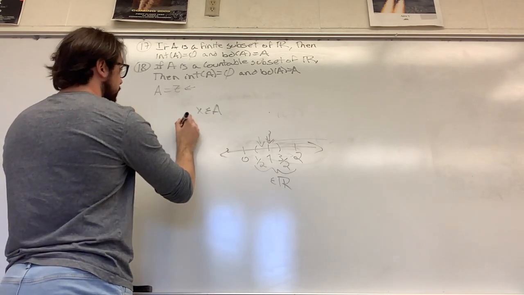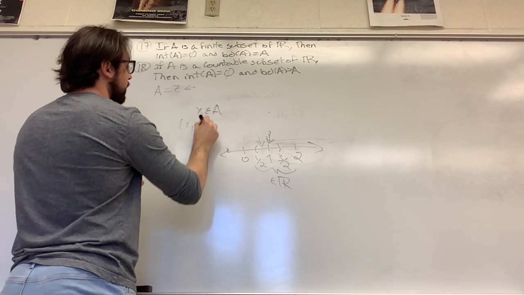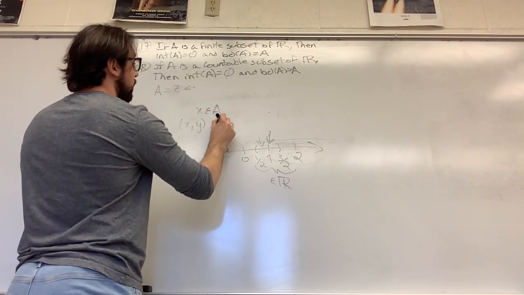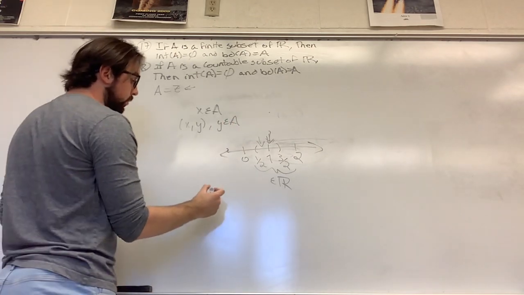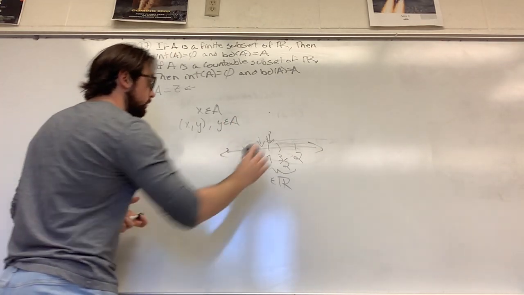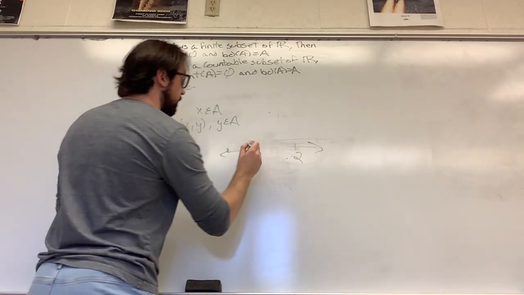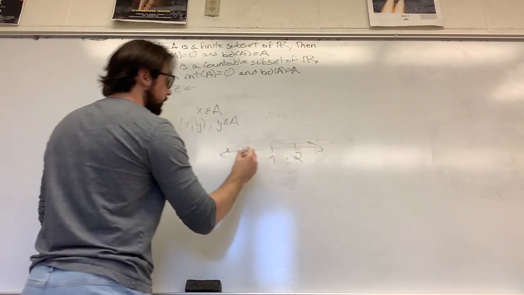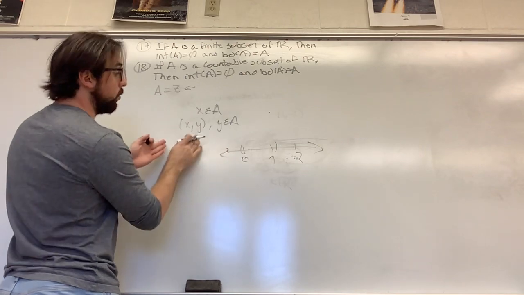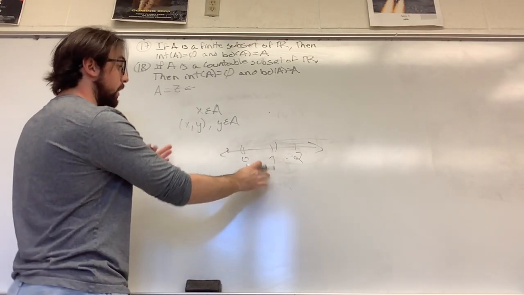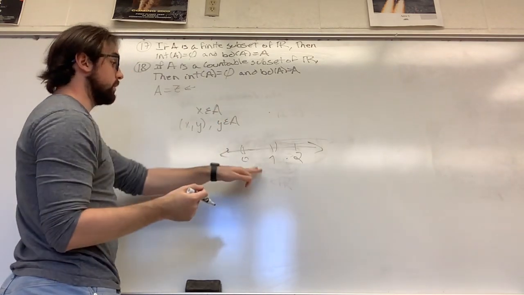So we should be able to write an open set that looks like X comma Y, where Y also belongs to A. However, we cannot do that because if we wanted to draw an open interval from 1 to 0, right? And we wanted to say that Y is 0 and X is 1, and therefore both are included and they both belong to A, therefore this is an interior point.